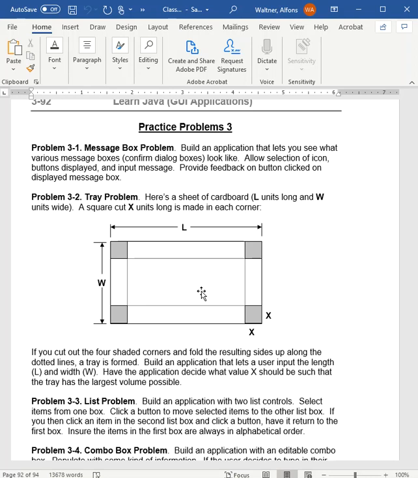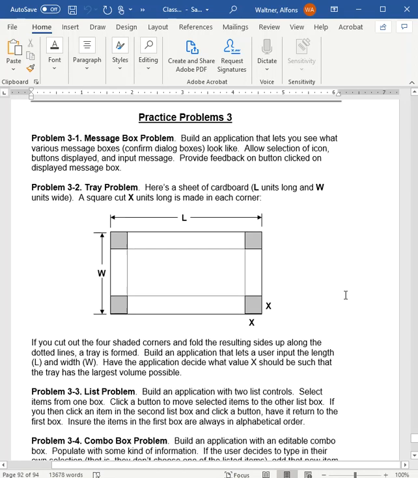And so your job is to calculate how big of a cutout, what should the value of X be here, so that it is the maximum amount that can be held in the tray. So once again, think of like a little tray where the side walls are getting taller and taller, but as the side walls get taller and taller, the volume in the middle eventually goes back down to 0, because you've got a piece of paper that's basically just folded straight up in the air. All right, so that one's a little bit tricky to do, but it's kind of fun to do.